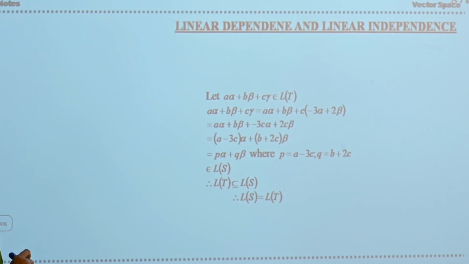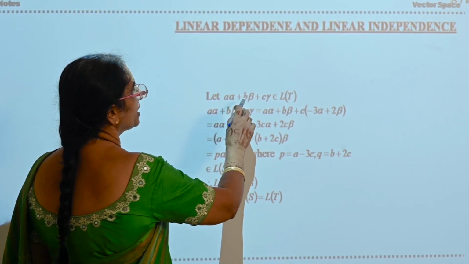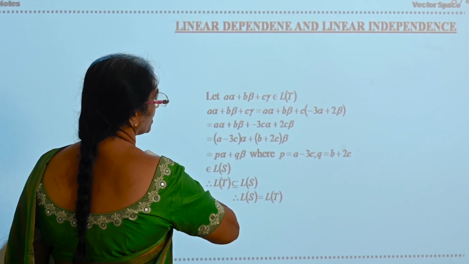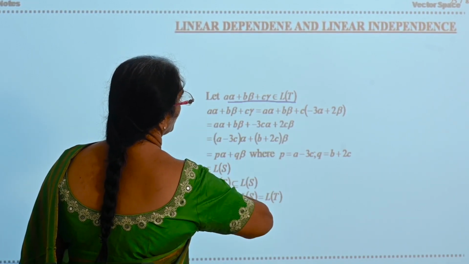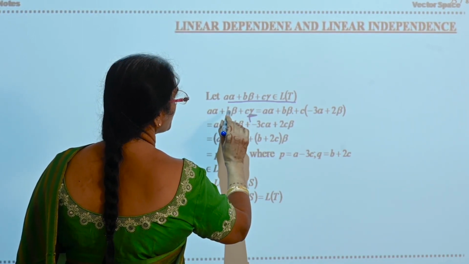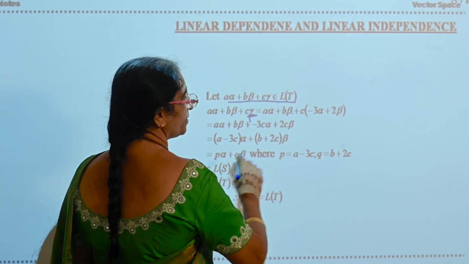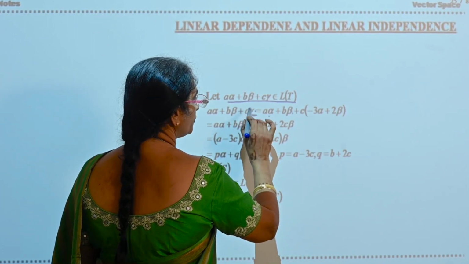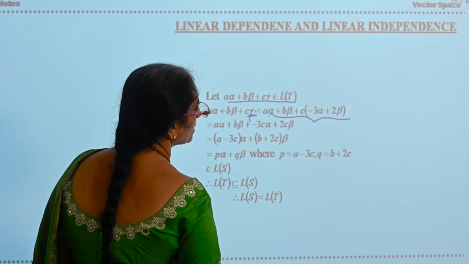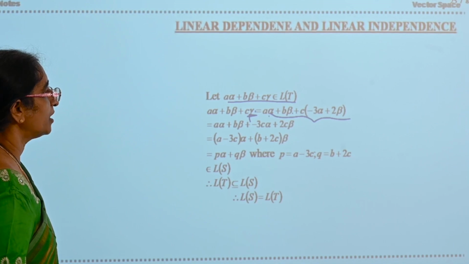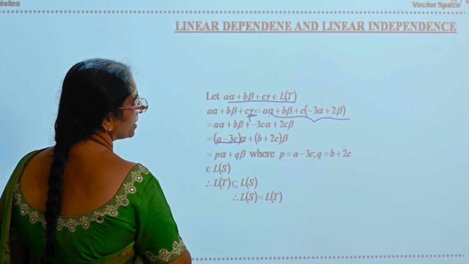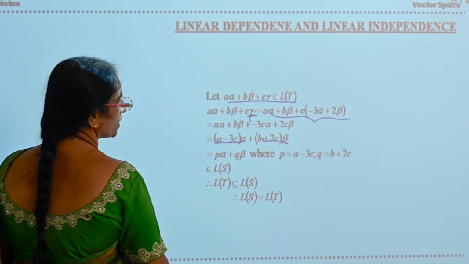Now take A alpha plus B beta plus C gamma belonging to L of T. Now A alpha plus B beta is an element in L of T. You are able to find gamma in terms of alpha and beta. So if you substitute the value of gamma from before, it will be A alpha plus B beta plus C into (-3 alpha plus 2 beta). Now if you simplify, you will get (A minus 3C) alpha plus (B plus 2C) beta.